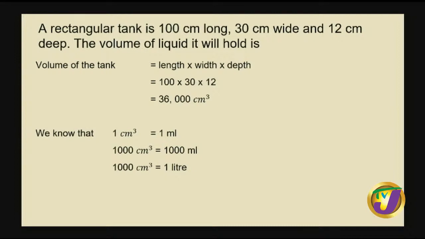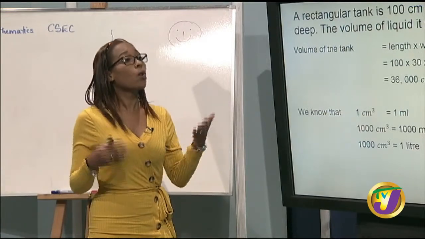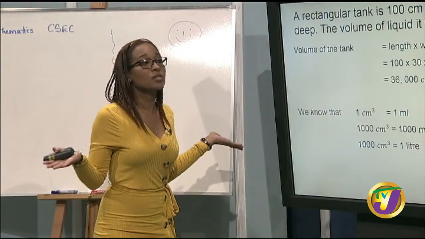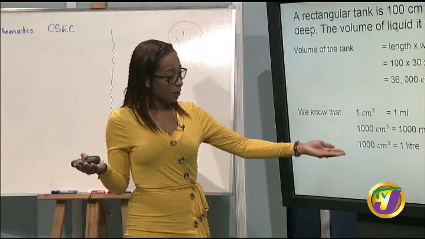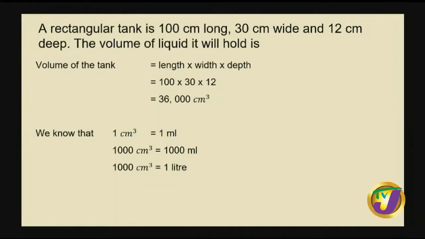There you go. And we should also know, looking at both of these now, because if it's 1 to 1, we can simply change it. 1,000 cubic centimeters is equivalent to 1,000 milliliters. And guess what? We should know that 1,000 milliliters is the same as 1 liter. There you go. So 1,000 cubic centimeters is equal to 1 liter.